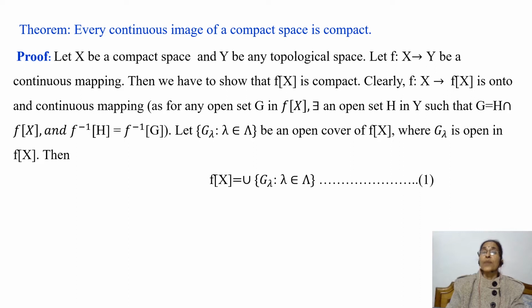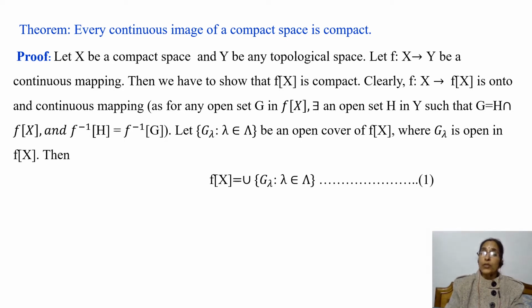And since mapping F is continuous, we know that for any open set H in Y, F inverse H is open in X. And since F inverse H is equal to F inverse G, for any open set G in F of X, F inverse G is open in X. So the mapping F from X to F of X is also continuous.